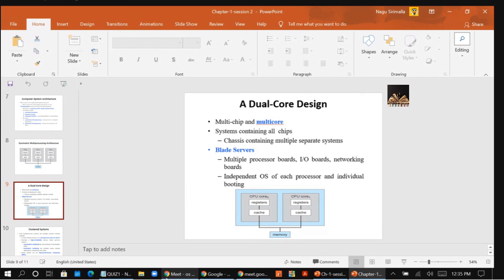And what is the difference between multiprocessor and blade processors? Each blade processor boots independently and runs its own operating system because you have multiple boards. So you have multiple processor boards, IO boards, and networking boards. Each board, meaning each processor, boots independently here, and they will use their own operating system. That is the difference between your multiprocessor and blade processor.